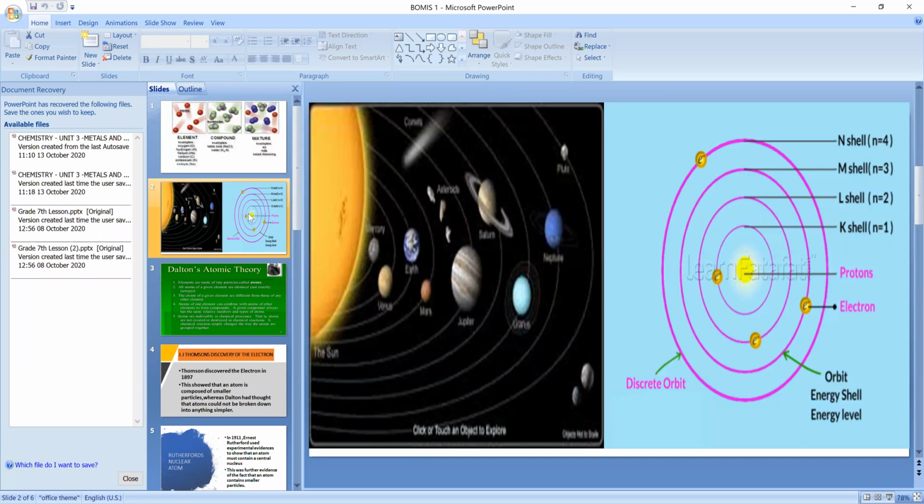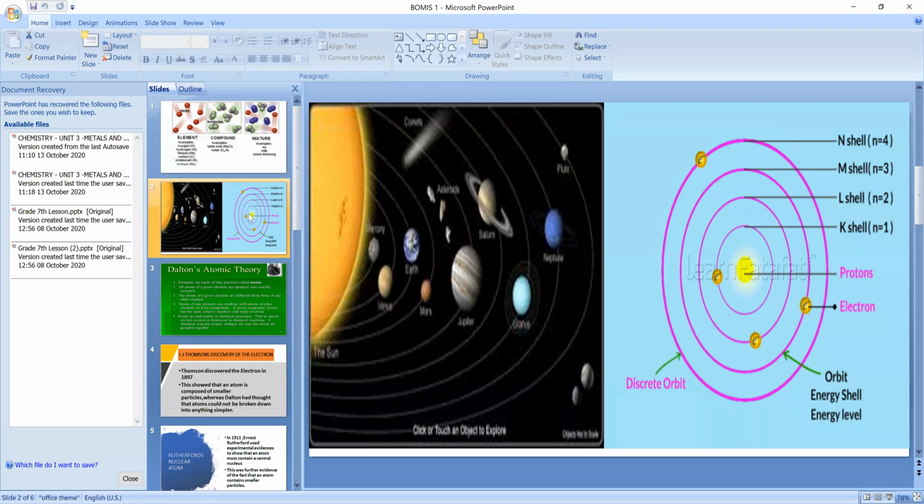One of the important scientists is Dalton. His full name is John Dalton. He is a very great scientist, and he developed a theory called atomic theory. What is the theory, children? That theory is called Dalton's atomic theory. He discovered this atomic theory in the year 1800s.